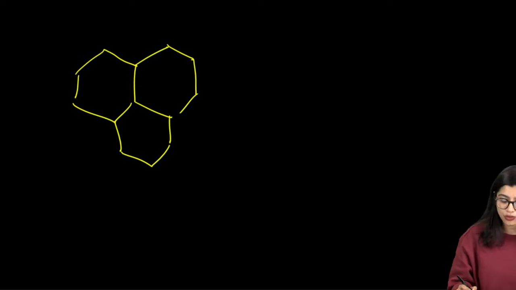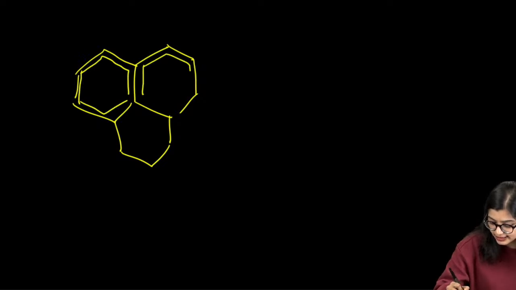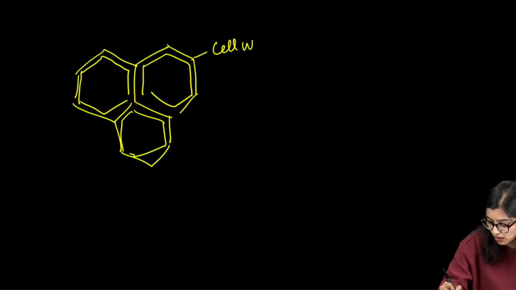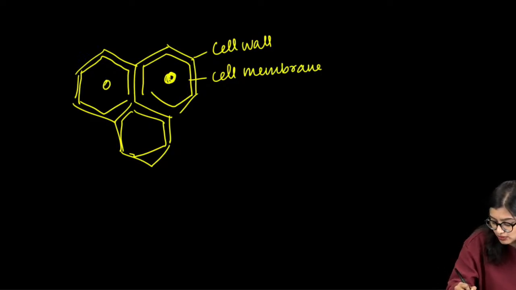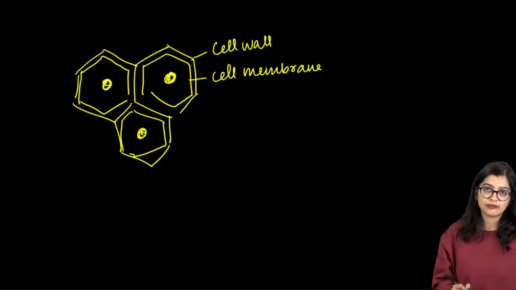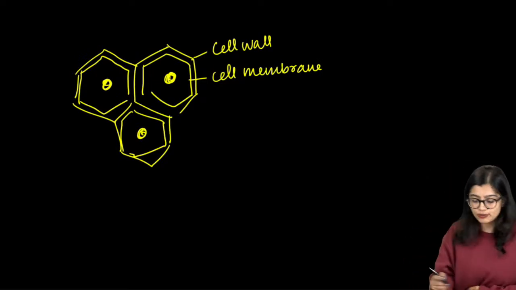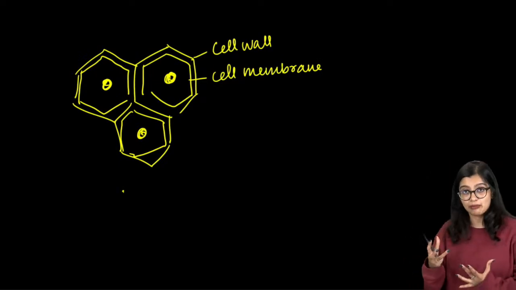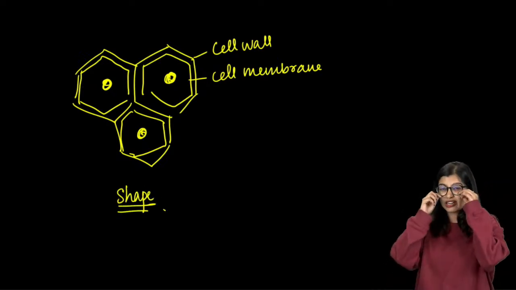As you all know, in the case of our plant cells, when you look at these cells, you have the cell wall, you have the cell membrane, and then of course inside you have the nucleus, the cytoplasm and everything. Now in this particular case, what do you observe? You observe that they have a proper shape, and they look rigid.